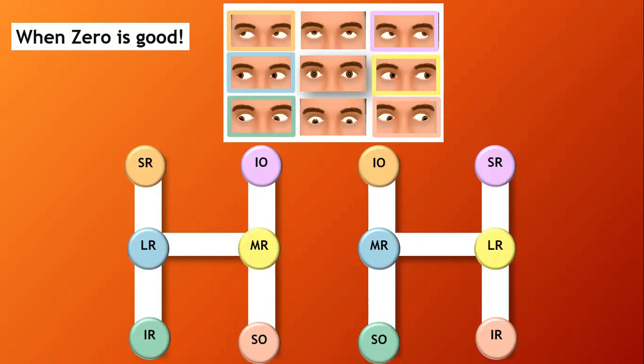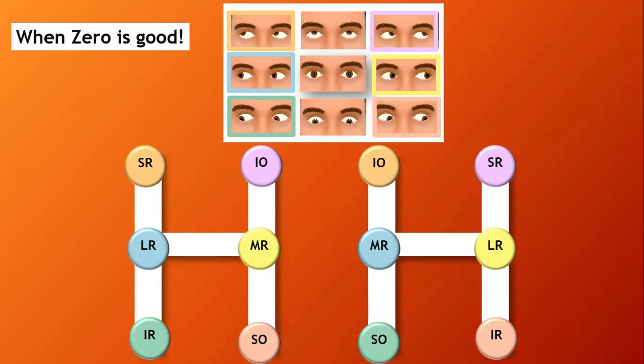But if we are asking the patient to look up or to look down, during the up gaze, it's mainly by superior rectus, but also the inferior oblique is acting. So we have two muscles acting in up gaze in each eye. And likewise in depression, in each eye two muscles are acting, the inferior rectus and the superior oblique. So up gaze and down gaze are not cardinal positions, but still they are important.